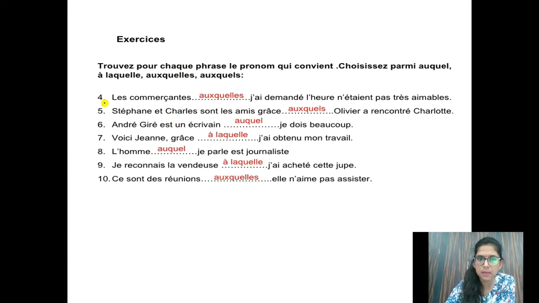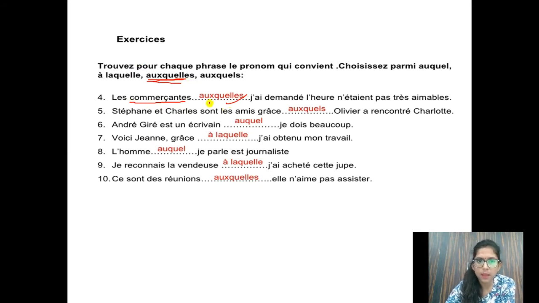Then after that, children, some examples are written here. The first sentence is: Les commerçants auxquels j'ai demandé l'heure n'étaient pas très aimables. What does that mean? The shopkeepers to whom I asked the time were not very lovable, or not very soft spoken. So why have we used auxquels here? Because I want to say to whom, so à plus lesquels. And why do I say plural? Because we are talking about commerçants, shopkeepers, which is plural. So à plus lesquels will be auxquels. So I have used auxquels here.